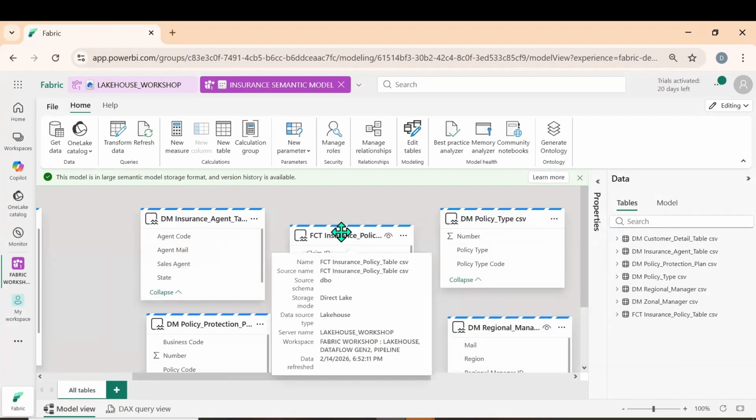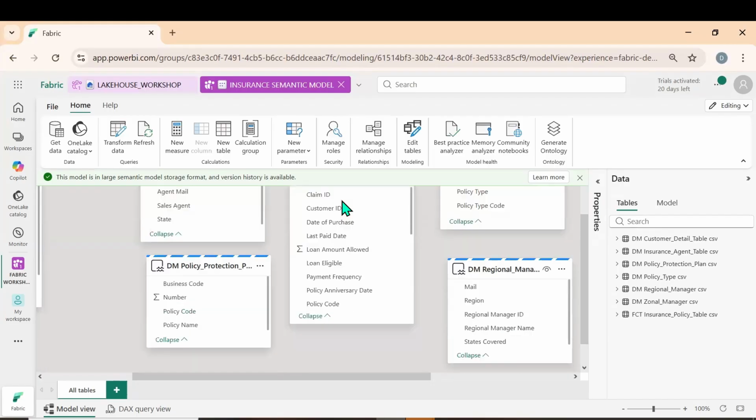You would find the name of the table, source name, source schema is DBO, storage mode is direct lake, data source is Lakehouse, server name is Lakehouse underscore workshop, workspace is the name of the workspace, data refreshed, it is just now, it is refreshed, 652.